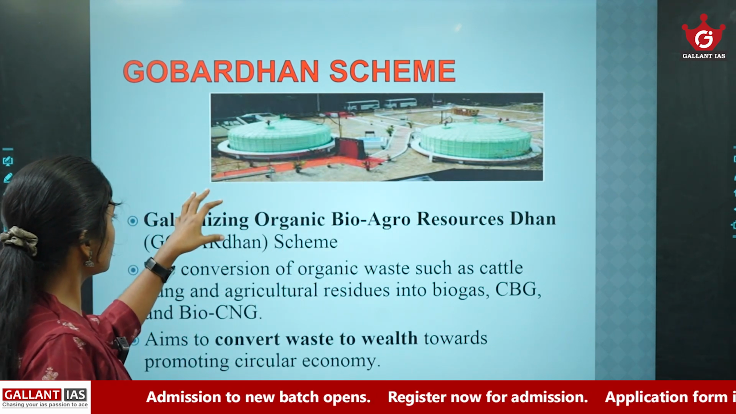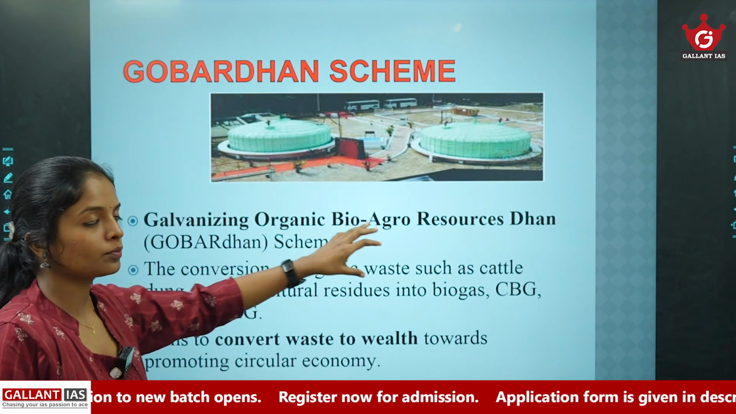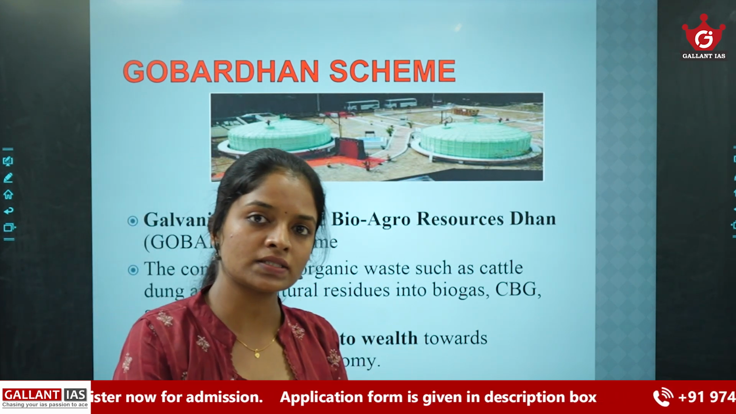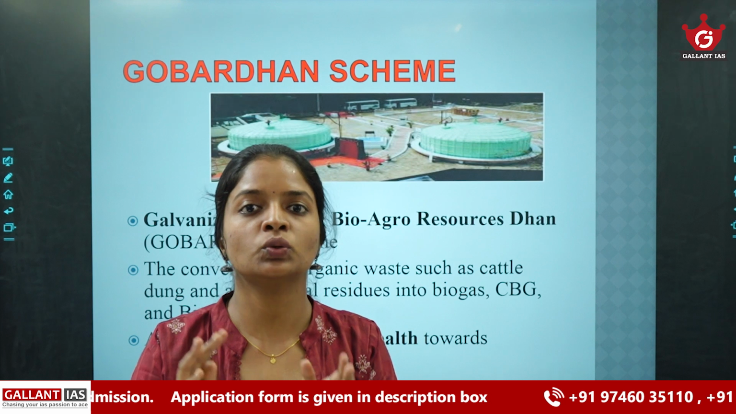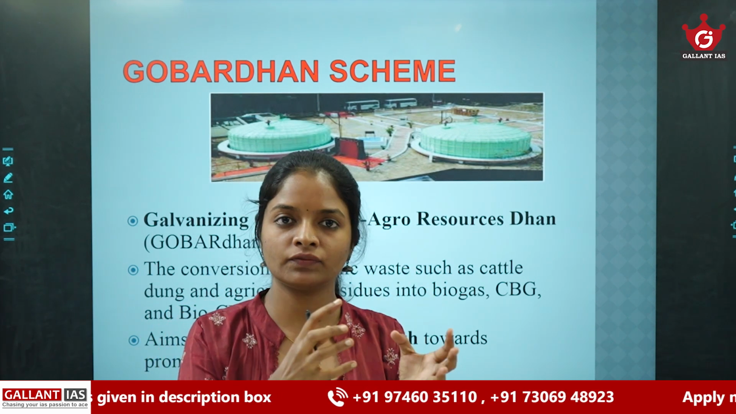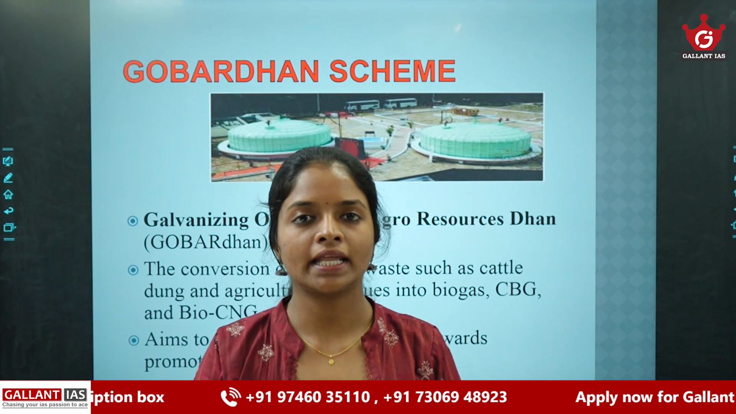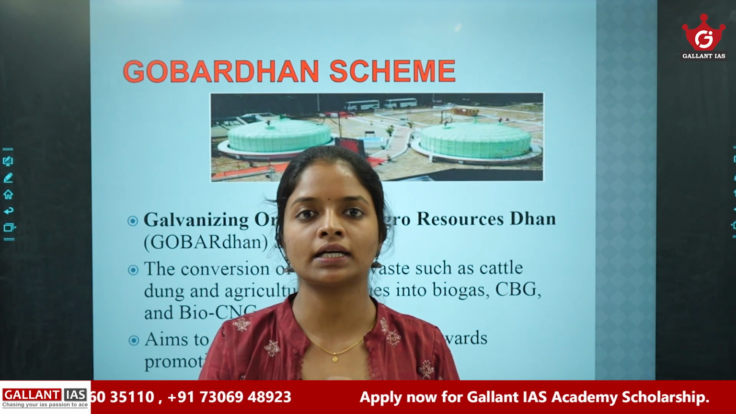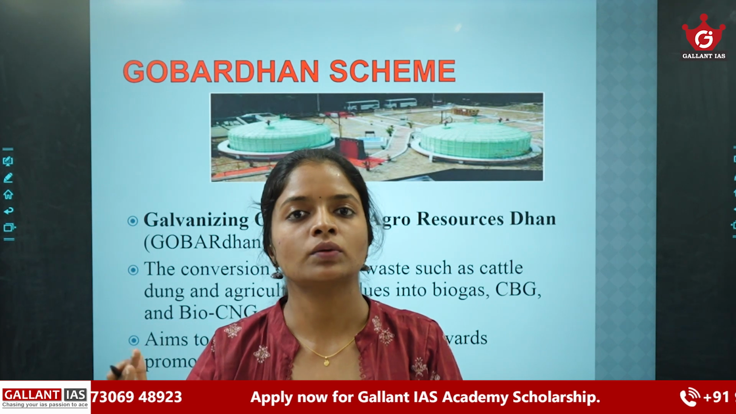Here, the Govardhan scheme is the Galvanizing Organic Bio-Agro Resources Dhan scheme. It aims to convert waste into energy, or waste into wealth. It aims at converting organic waste like cattle dung, animal waste, and agricultural residue into biogas or bio-CNG.